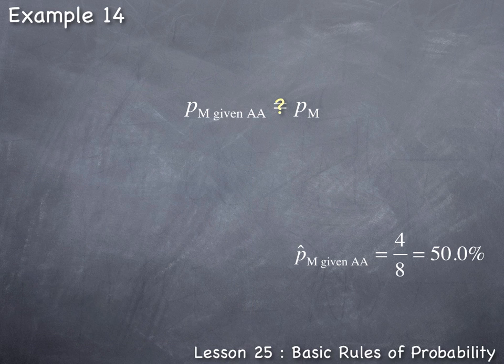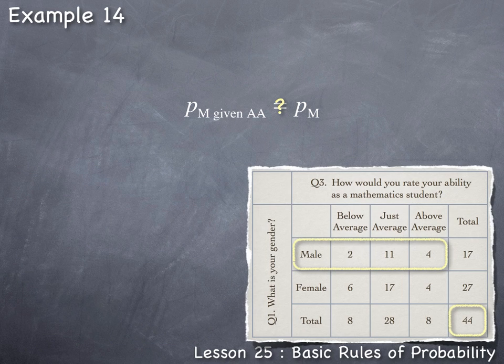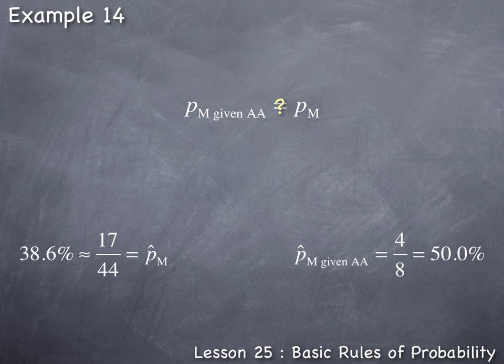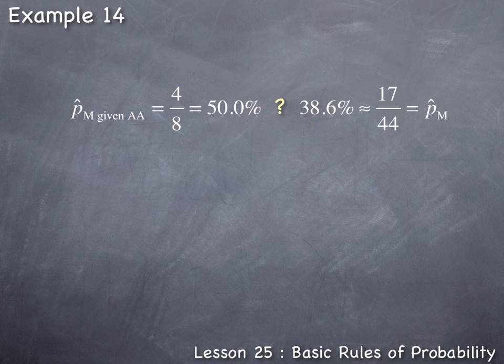So the percentage of students out of the total survey of 44 students who were male would be the 2 plus 11 plus 4, or 17 males, out of the total of 44 students in the survey. The 17 out of 44 is 38.6%. So now, making the comparison, does the 50% equal the 38.6%?